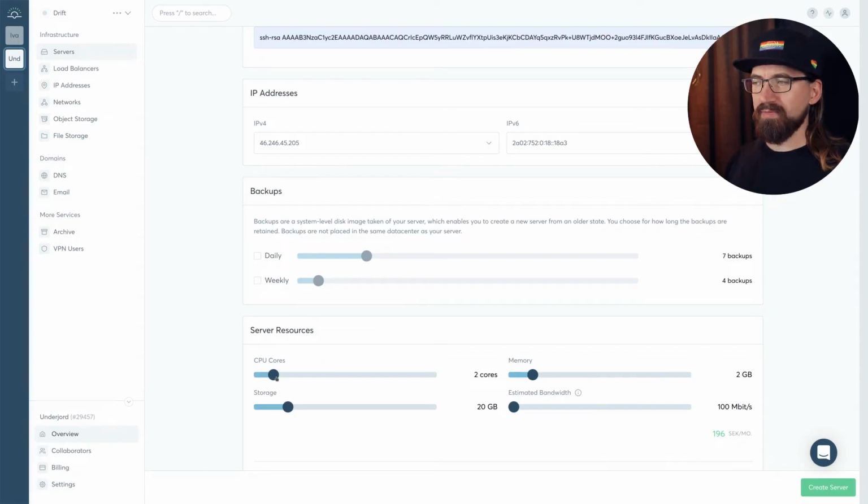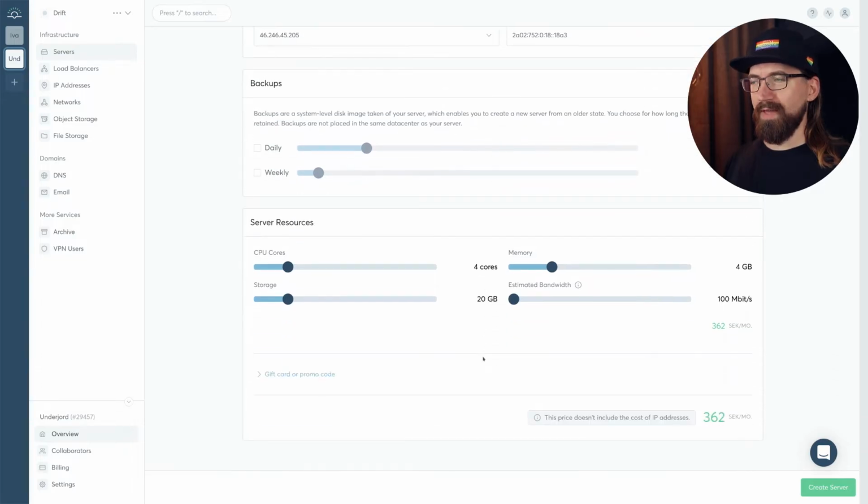Mattermost claims that you can run up to 1,000 users on 1 CPU core and 2 gigs of RAM. That's not how I would do it. It might be fine. It might be decent. 2 cores, 2 gigs, probably fine. I'll just give it 4 cores and 4 gigs because I want some headroom and I don't mind paying for it during this short demo. It might also speed up installs and stuff.